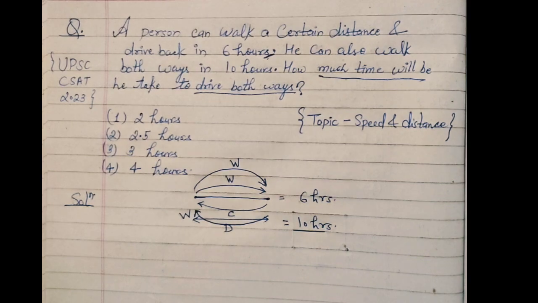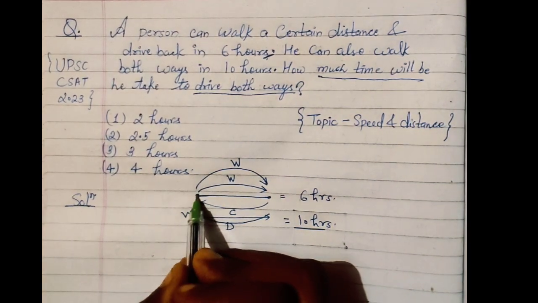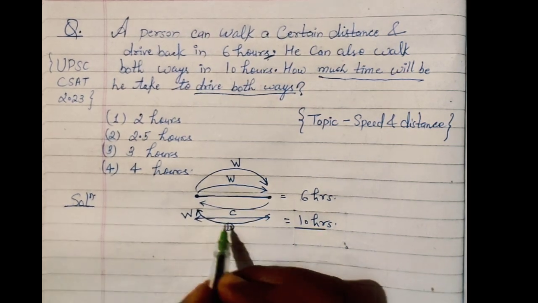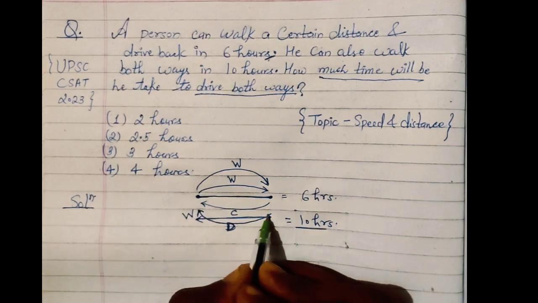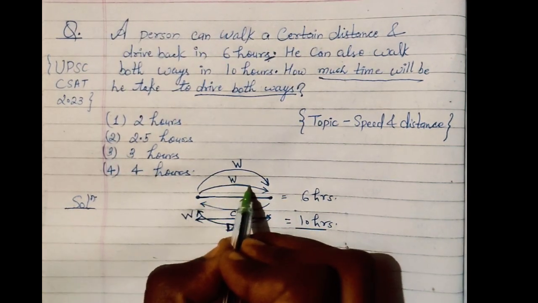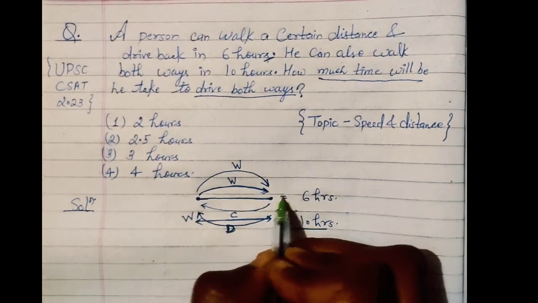That means what the question is saying is, let us suppose there is a person who goes a certain distance, and let us suppose the distance is d. If he goes the first time walking and comes back with a car, he takes 6 hours.